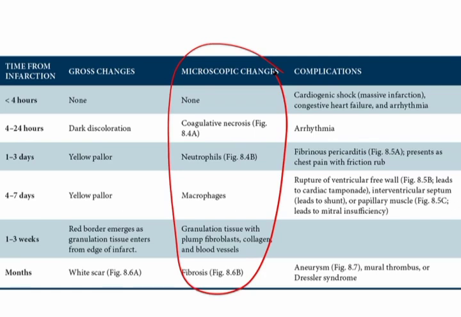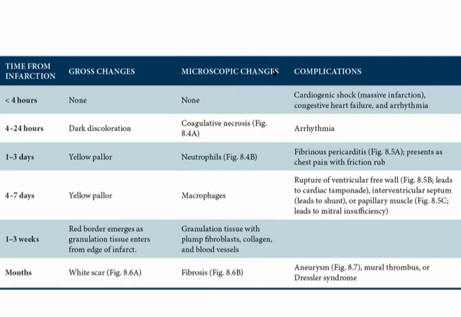Let's go back and remind ourselves from a global picture of ischemia and necrosis that the first thing that's going to happen when you cut the blood supply to the cells and the cells die is you're going to get coagulative necrosis. Now, coagulative necrosis basically implies that you're going to remove the nucleus from the cell. Remember that the hallmark of the dead cell is removal of the nucleus, and so you're going to get pyknosis, karyorrhexis, and karyolysis. And that is going to be your sign of coagulative necrosis. So that's the first thing that's going to happen.